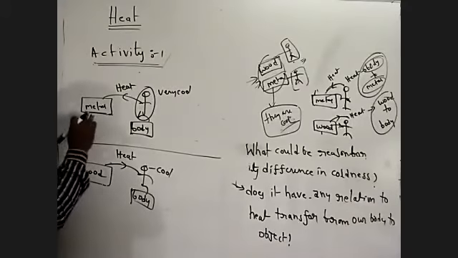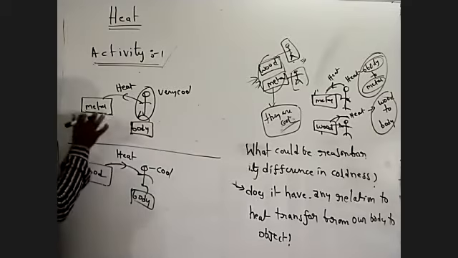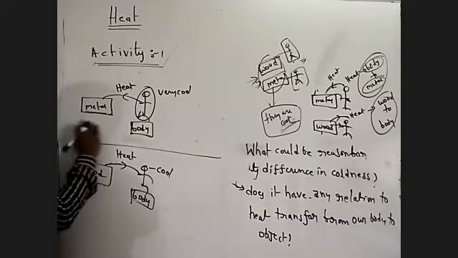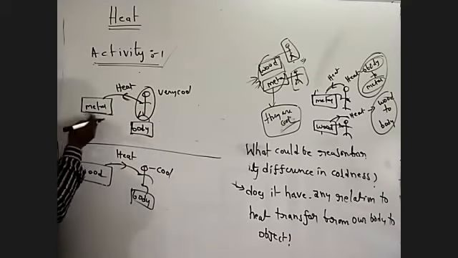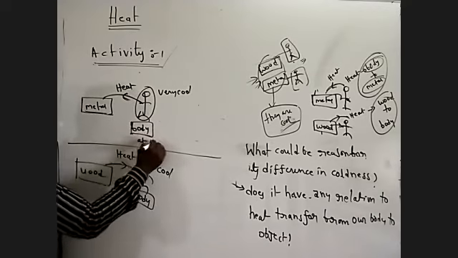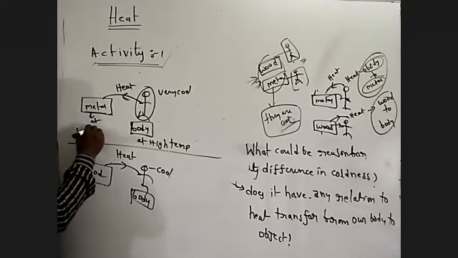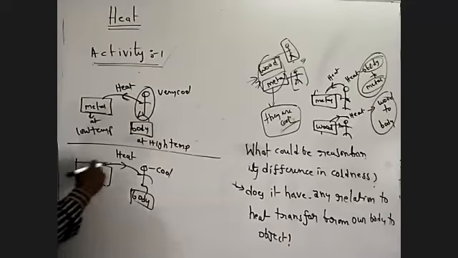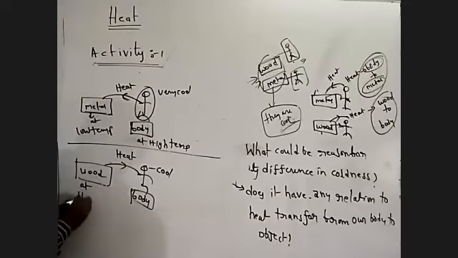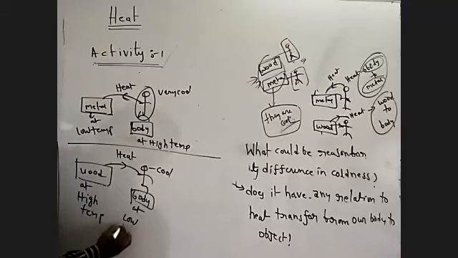This body loses heat, the metal piece gains the heat. Heat flows from a body at high temperature to a body at low temperature. Here heat flows from wood to the body.